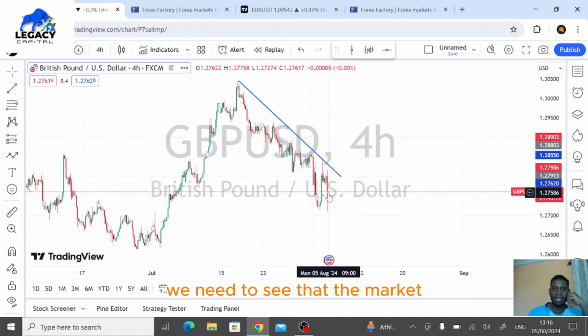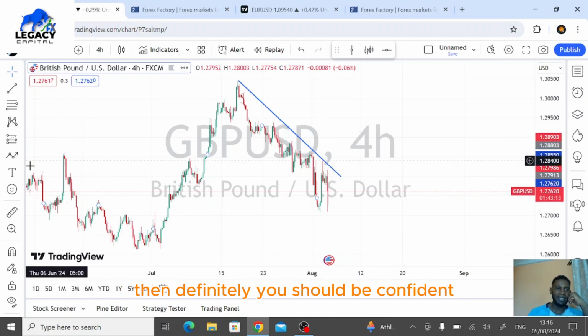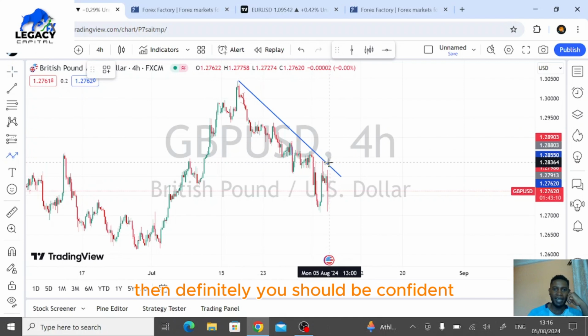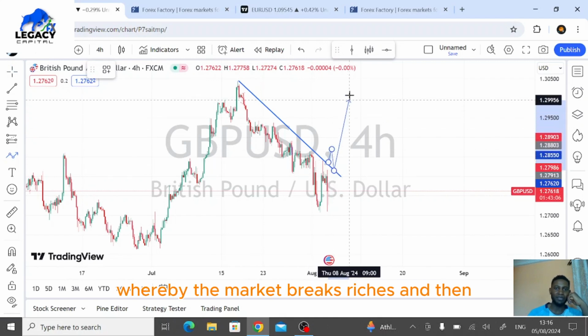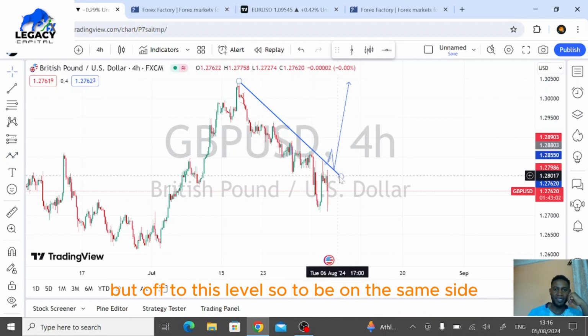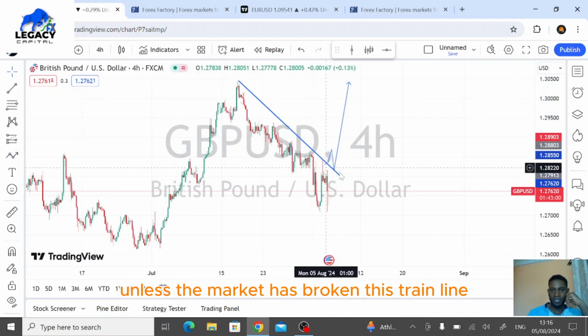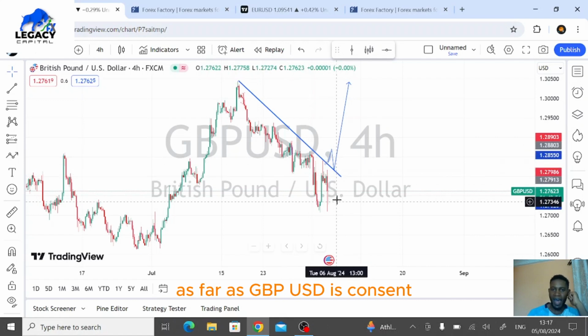If the market breaks this trend line, then we should be confident that we will see a scenario whereby the market breaks, retests, and then pushes back up to this level. So to be on the safe side, unless the market has broken this trend line, you should not yet take a buy position as far as GBPUSD is concerned.